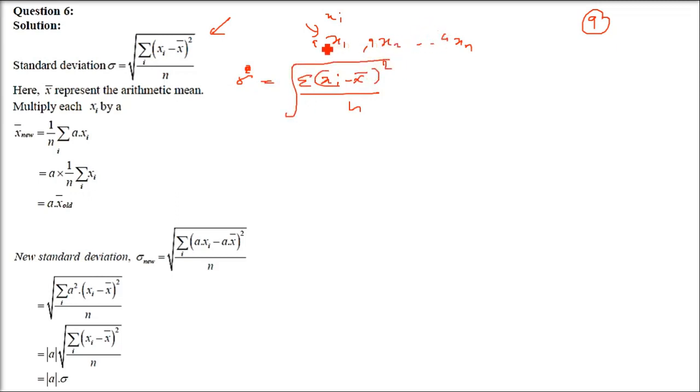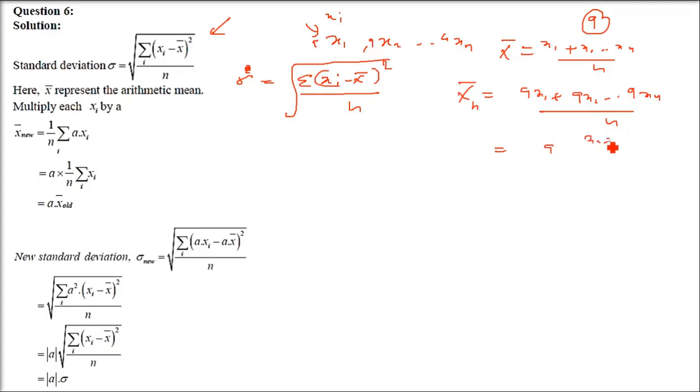Now we have multiplied each element by a. So what about the new mean? Initial mean was what? X bar is simply sigma x by n. Original mean will be x1 till xn divided by n, which is sigma x by n. But here the new mean, every element is multiplied by a. So you can take a constant out. It is simply x1 plus x2 till xn divided by n. So this is what? This is sigma x by n, which is x bar only.